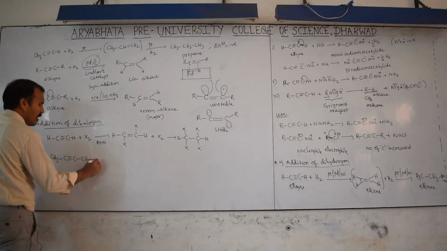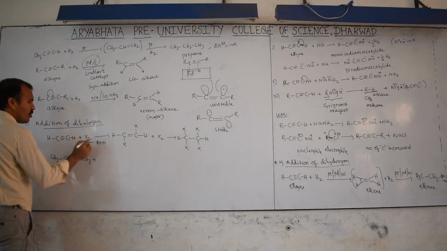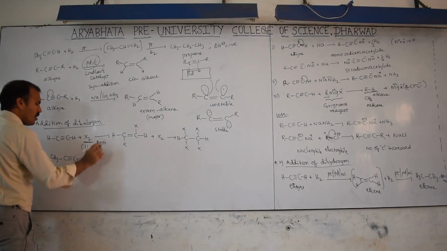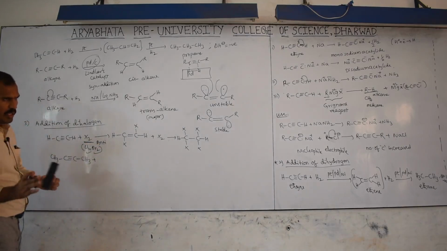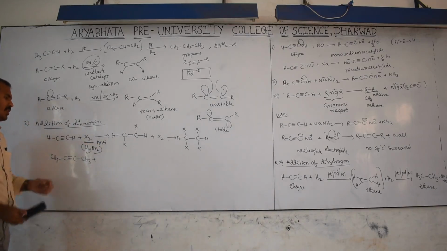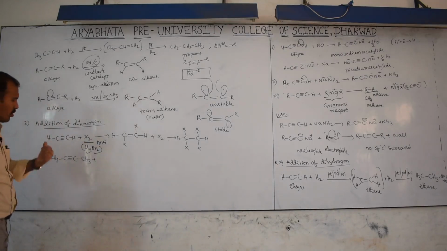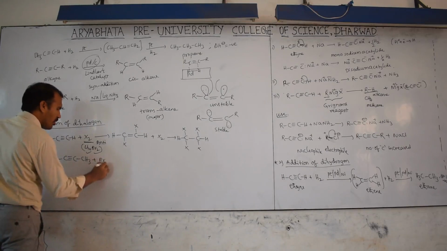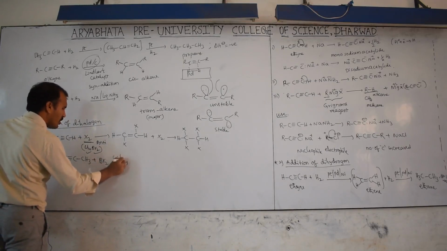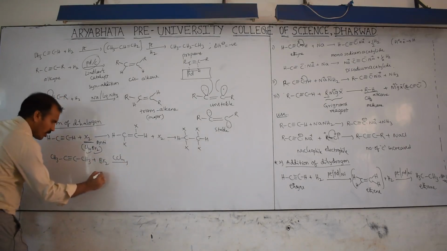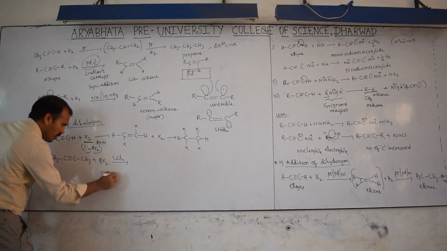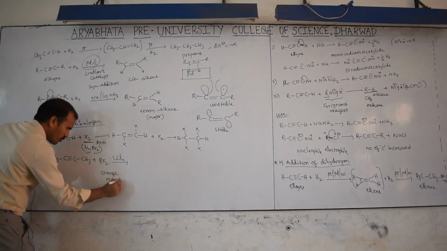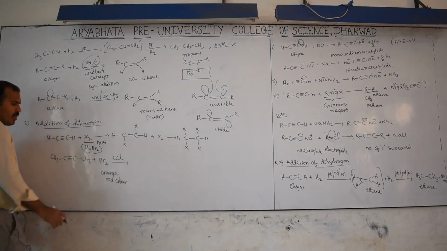Now I am adding here X2, but don't consider all here, it may be Cl2 or Br2. These are acceptable, and iodine and fluorine are not useful in this addition. The reason you already know from the alkene chapter, same reason here. So now I am taking bromine in CCl4, which is a solvent. We already know this is orange red color.